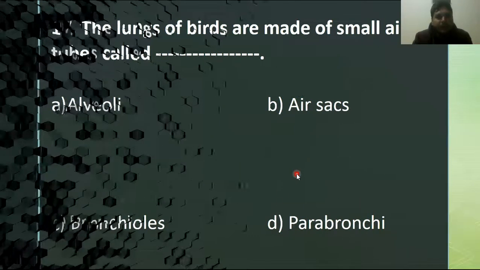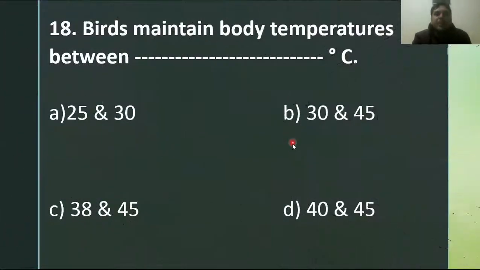So the next MCQ, birds maintain body temperature between blank degree Celsius. They maintain their body temperature in the optimum range, that is 38 to 45. But the range of 32 to 47 is a very harsh condition where the birds cannot survive. It causes the denaturation of their enzymes present in their body. So the optimum range is 38 to 45 degrees Celsius. Option C is the right answer for MCQ number 18.